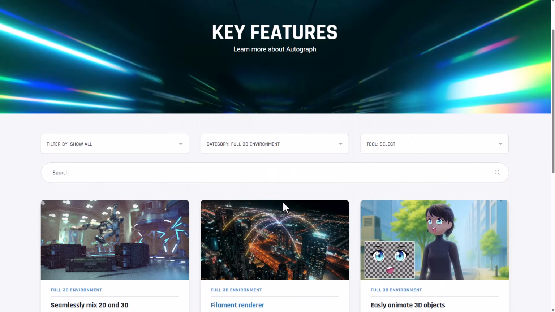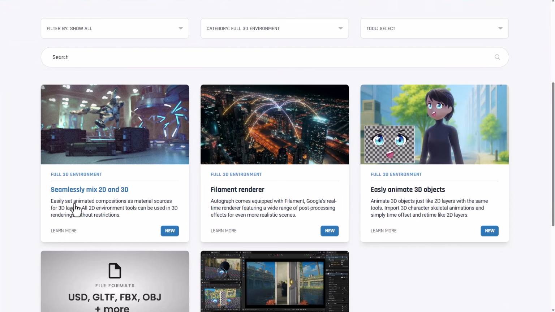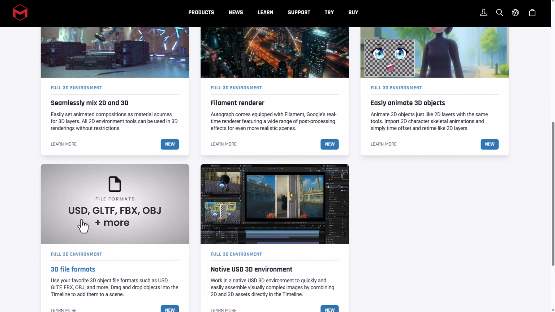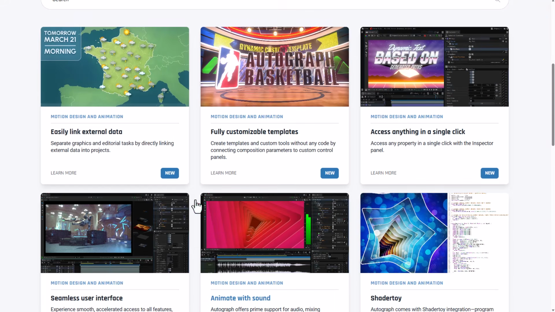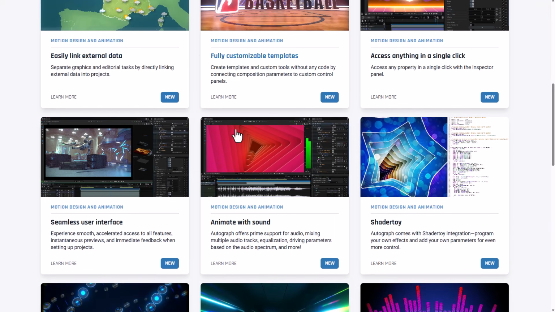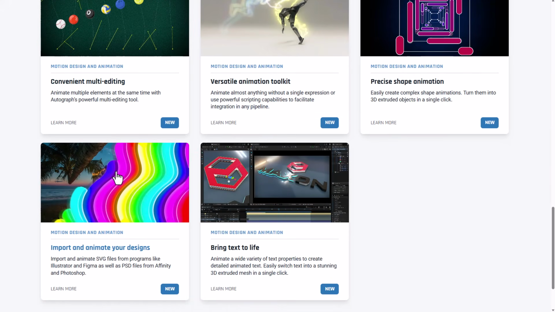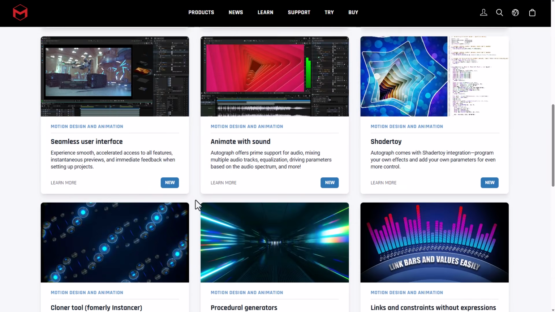At the same time, if we look at the 3D environment section of key features, you'll also notice they have a seamless mix of 2D and 3D, the Filament renderer, native USD 3D environment support, and various 3D file support, amongst others. And for motion design artists, there's also a good number of nice cool things, including integration of Shadertoy. So if you're looking for something you can use to totally replace After Effects, then of course these tools are definitely going to help you do all of that.